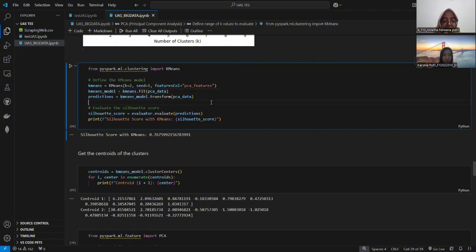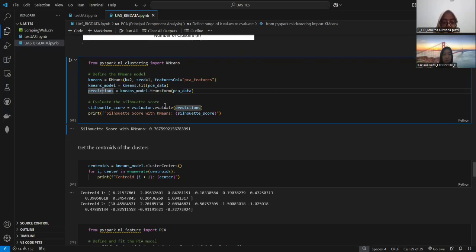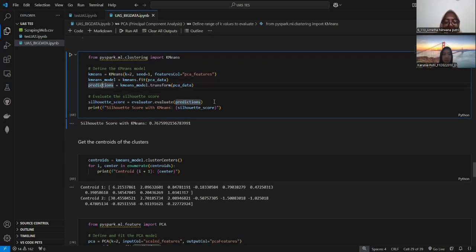Next, predict cluster. It assigns each data point to one of the two groups. Next, check quality. It calculates the silhouette score to see how well the groups are separated. A high score equals better.